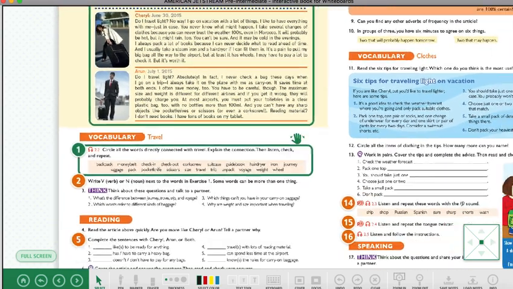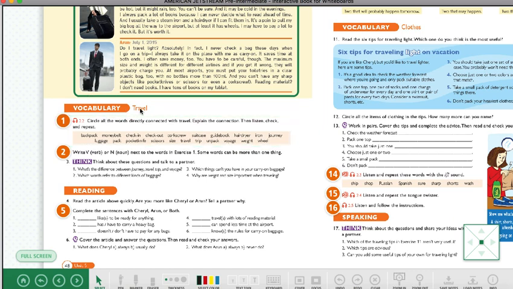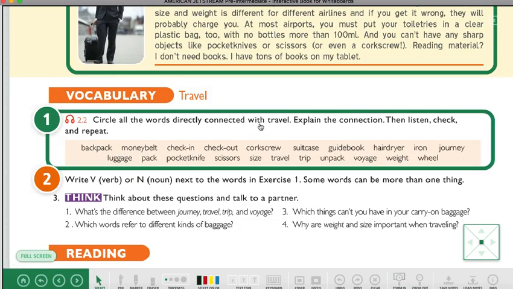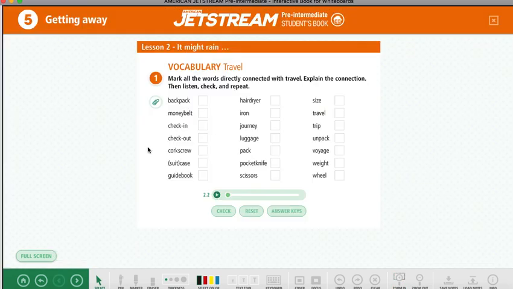Now, in the exercise number 1, we have some vocabulary. Look at the instructions. Circle all the words directly connected with travel. You will click here on this exercise and you just will select if the word is related or has to do with the action of traveling. For example, backpack.